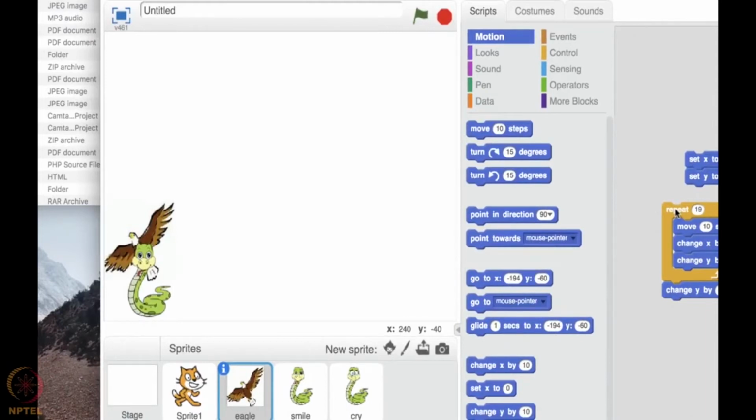Okay, perfect it is. Now it can easily bend down and take the snake. That's it. The snake is much more reachable to the eagle currently. So this position is perfect. So the eagle has been moving like this. Based on this, the snake has to cry. So how will we do that? We have to hide this smiling snake and make the crying snake appear. That is what we are going to do.